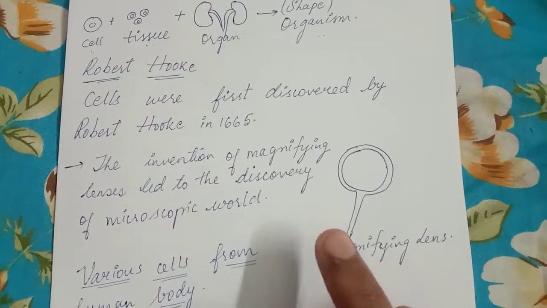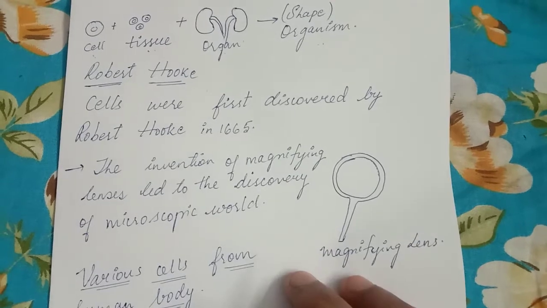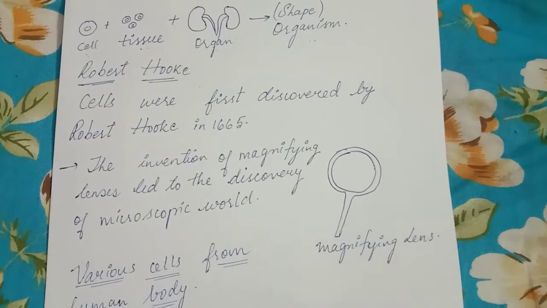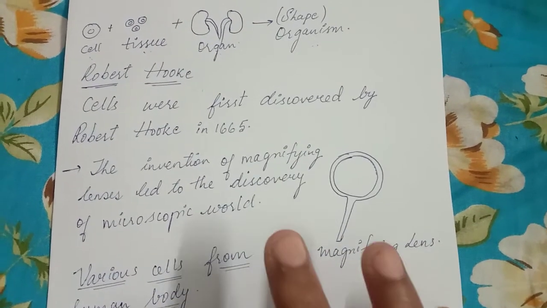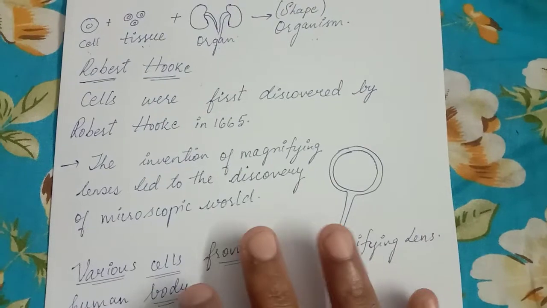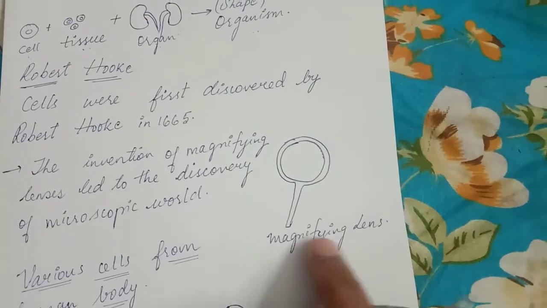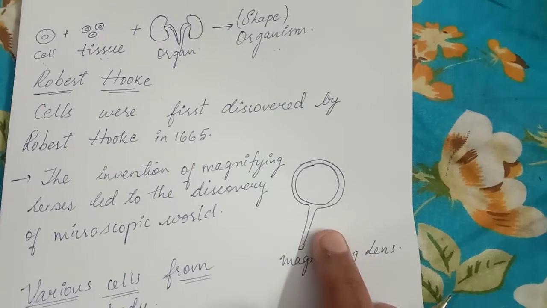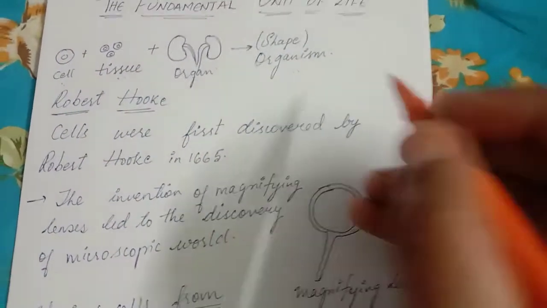It was Robert Brown in 1883 who discovered the nucleus in the cell. Whereas the cell theory was first explained by Schleiden and Schwann, who suggested that cells are pre-existing cells, with the discovery of the electron microscope. So this is the magnifying lens we generally know, and based upon the magnifying lenses, Robert Hooke first discovered a small compound microscope.